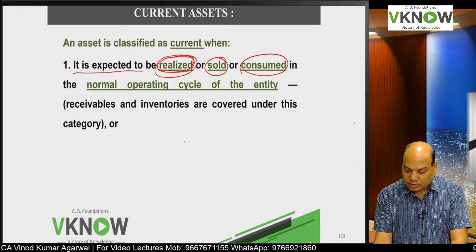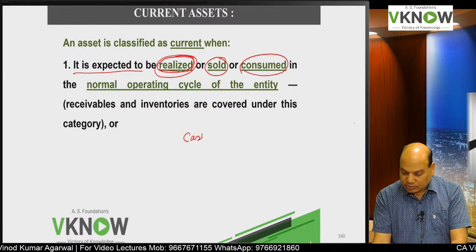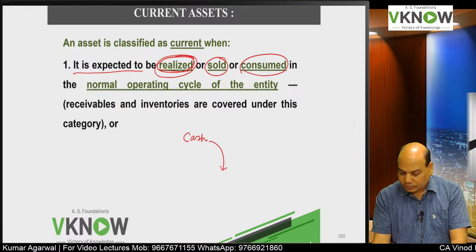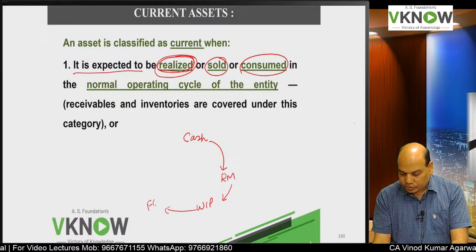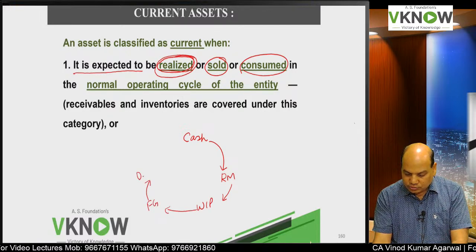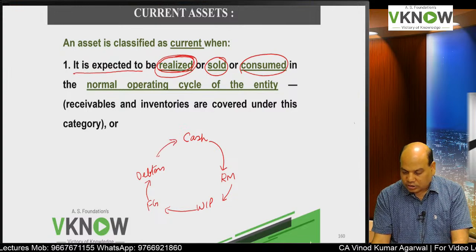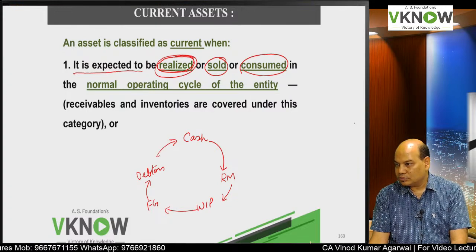Normal operating cycle means the time required to convert cash into raw material, raw material into WIP, WIP into finished goods into debtor, and debtor again into cash.